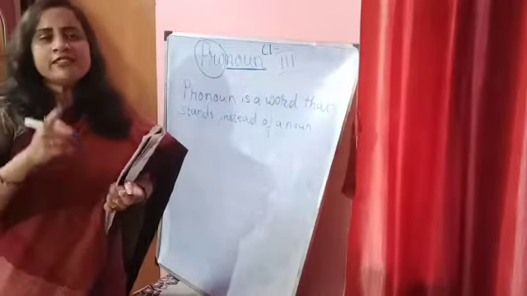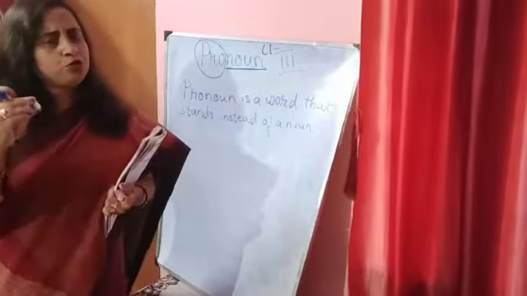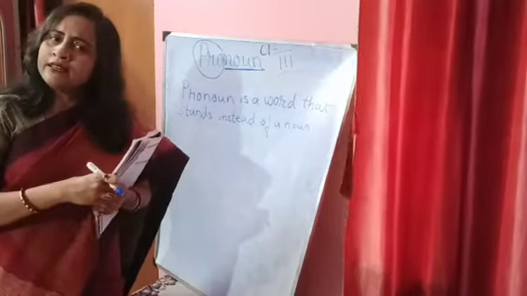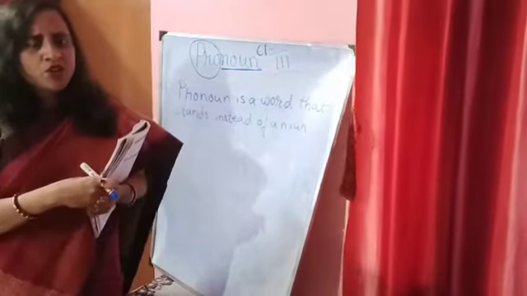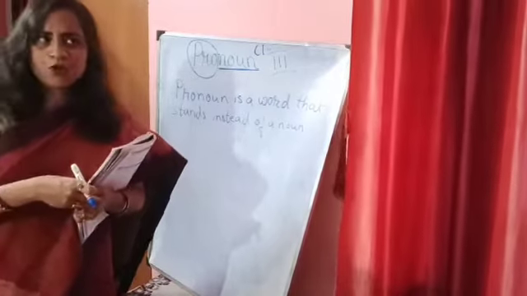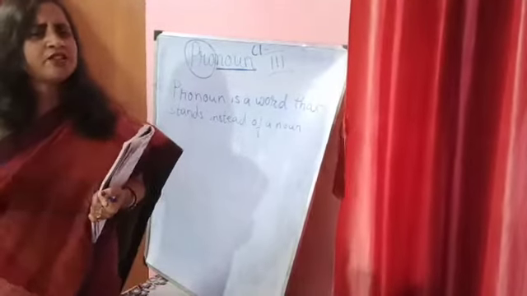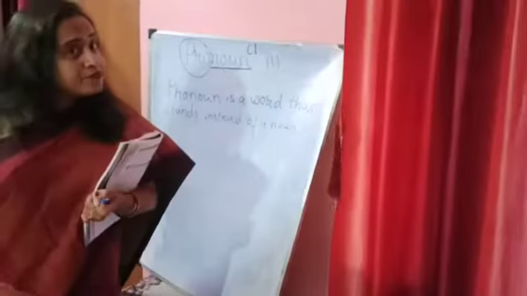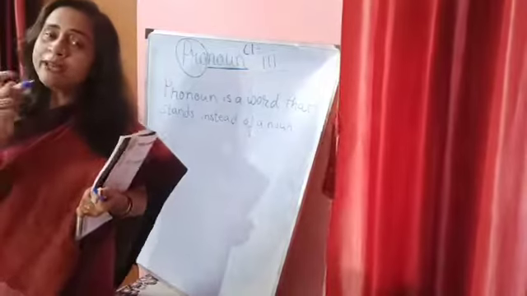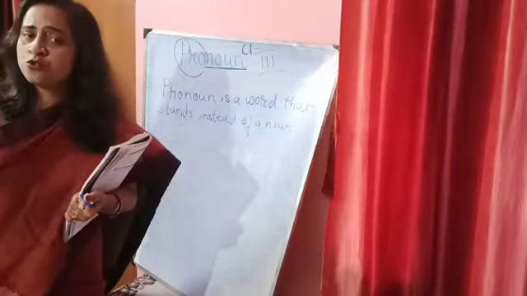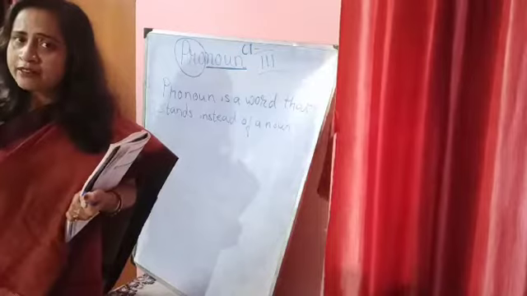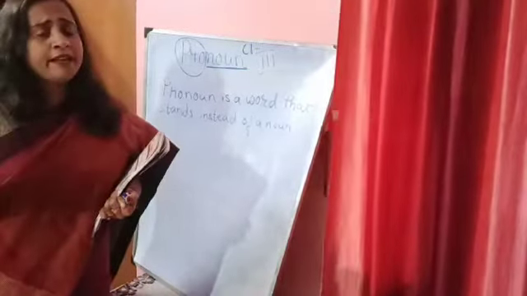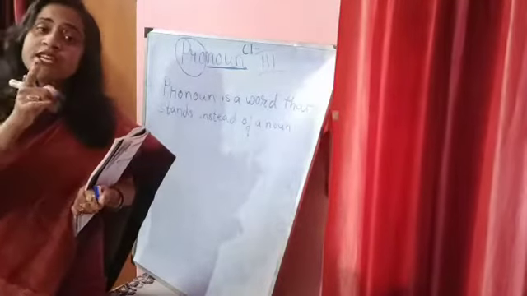So for that reason, if I go to two or three sentences like this: Sheila is a girl, Sheila goes to school, Sheila studies well, Sheila goes to park to play. All this Sheila sounds so odd. So in place of Sheila, if I write, Sheila is a girl, very good. She goes to school. She plays in the park. So this Sheila is replaced by the word she. So that she is a pronoun.